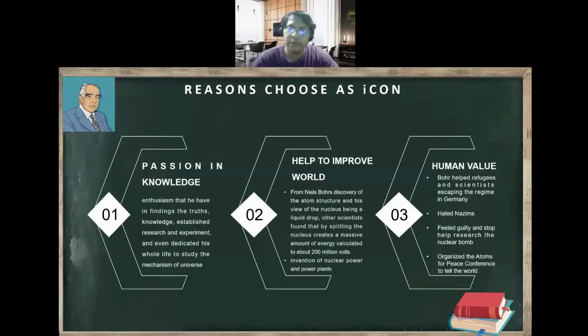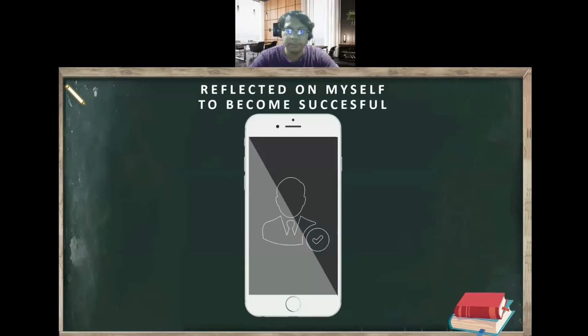Niels Bohr also had great human values. For example, Bohr helped refugees and scientists escaping the regime in Germany during the 1930s, during the Hitler regime. He also really hated Nazism. He felt guilty and stopped helping research the nuclear bomb and later organized the Atoms for Peace conference to tell the world the dangers of the nuclear bomb.